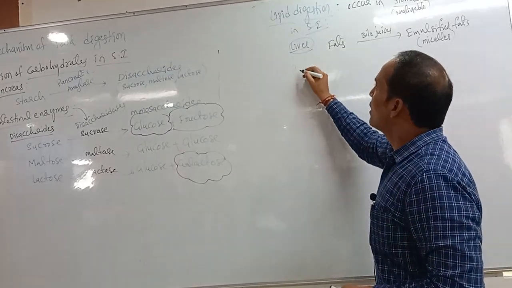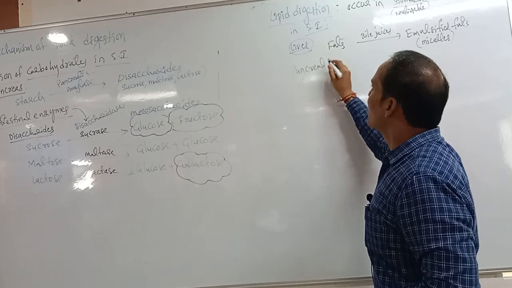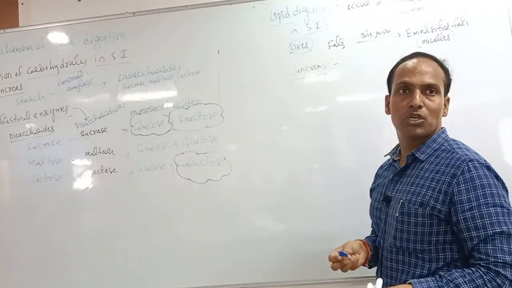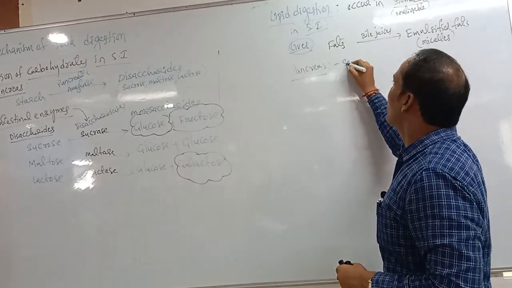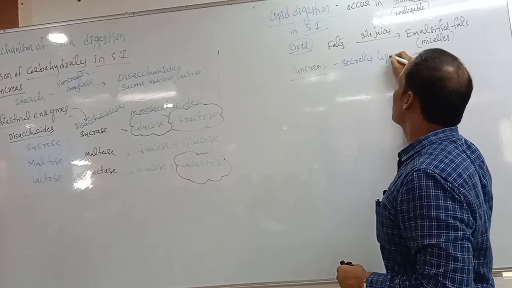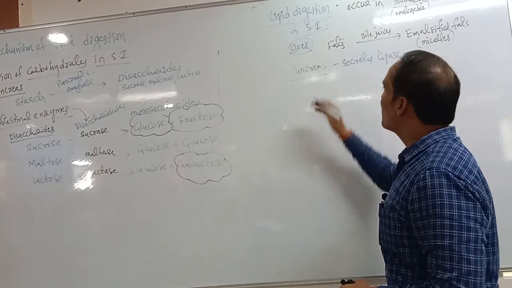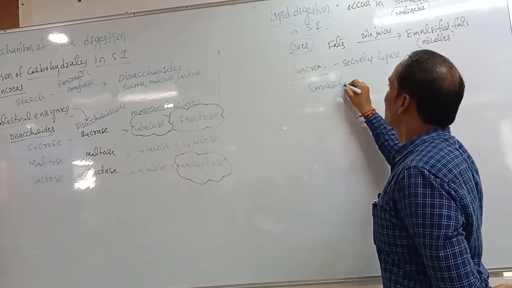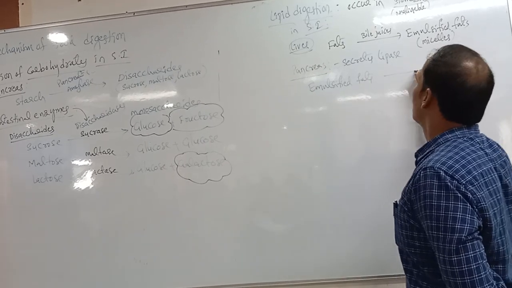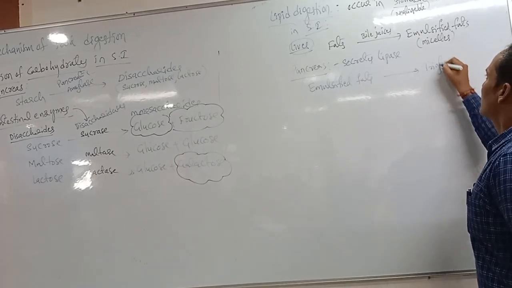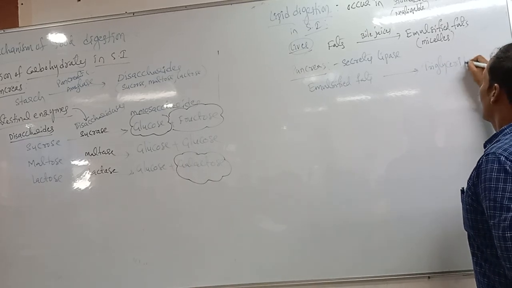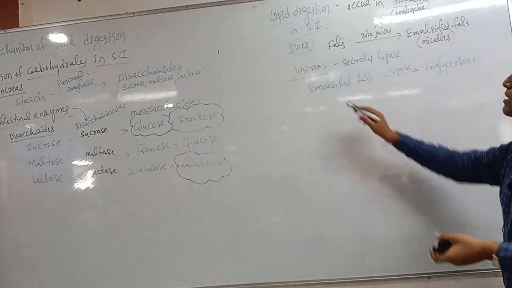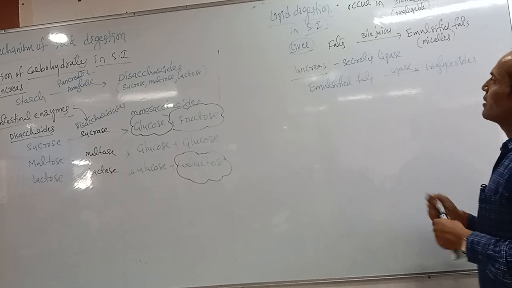Then after the liver, the next one is the pancreas. The pancreas also plays an important role in the digestion of fat. Mainly the pancreas secretes which enzyme? Pancreatic lipase. What will it do? The emulsified fats are converted into which one now? Triglycerides, by the lipase enzyme.